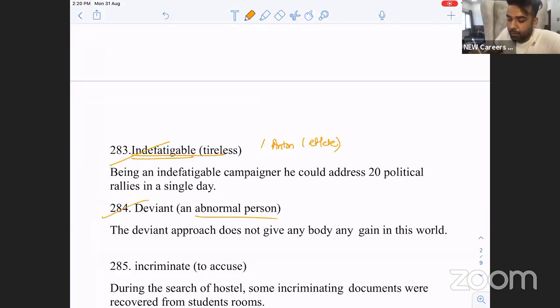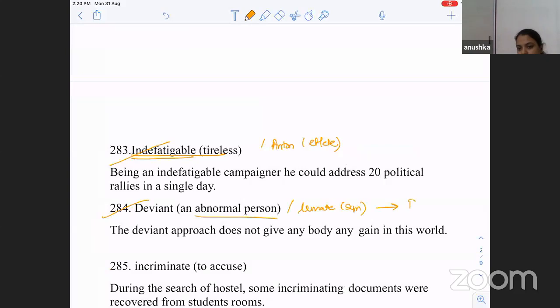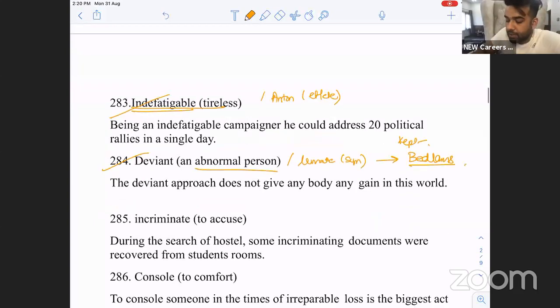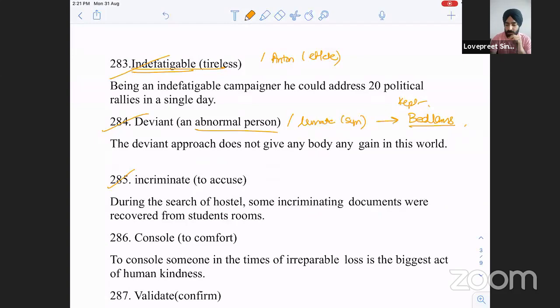Deviant, an abnormal person. Where are abnormal people kept? Another word for deviant: lunatic, psychopath. Where are these people kept? Asylum. Bedlam. They're kept in bedlams. Incriminate is to accuse.